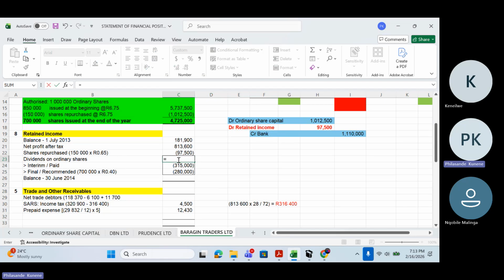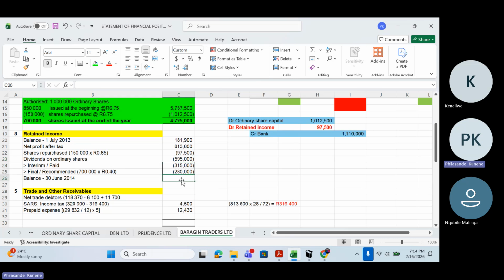I'm going to add these two amounts, and then we're getting 595,000.